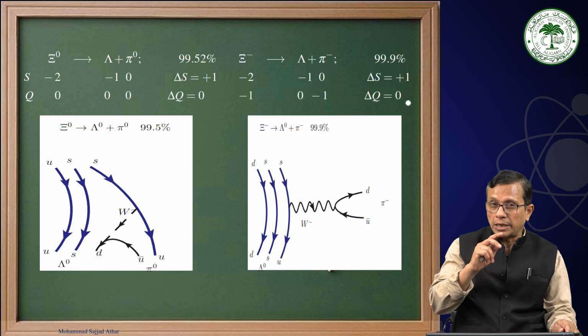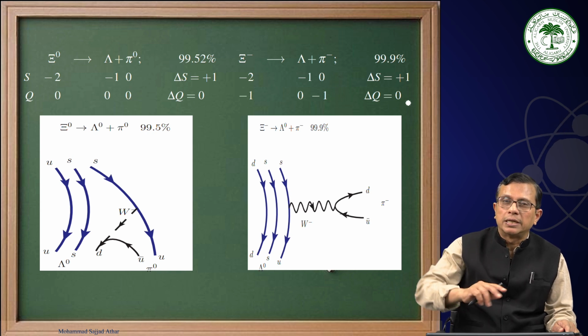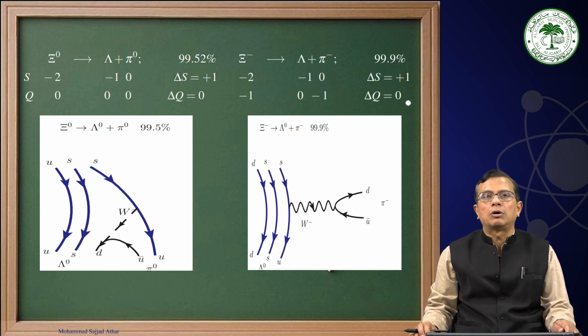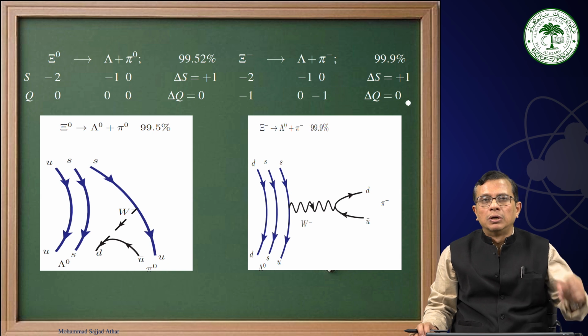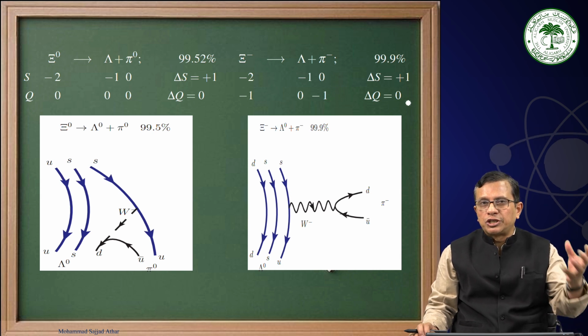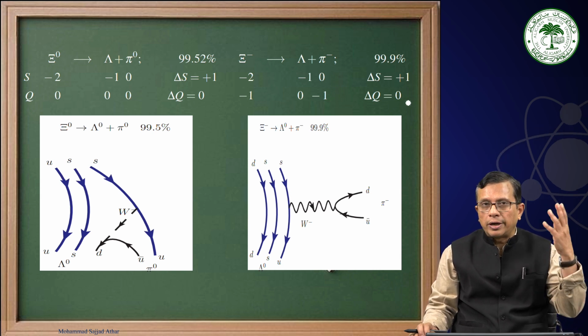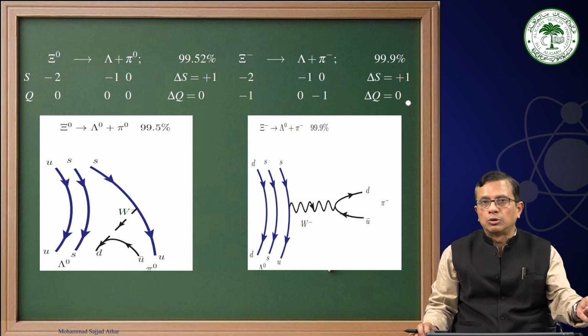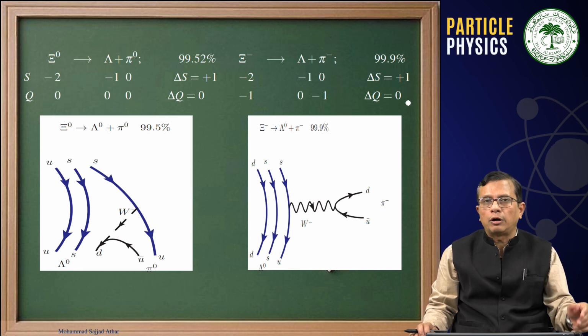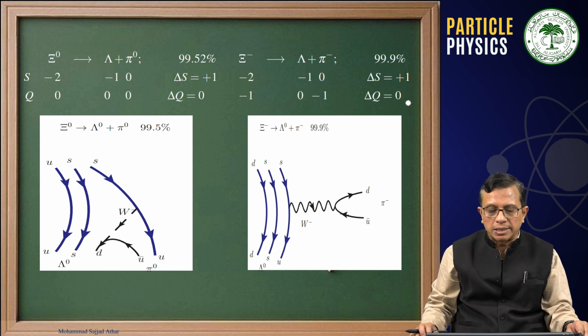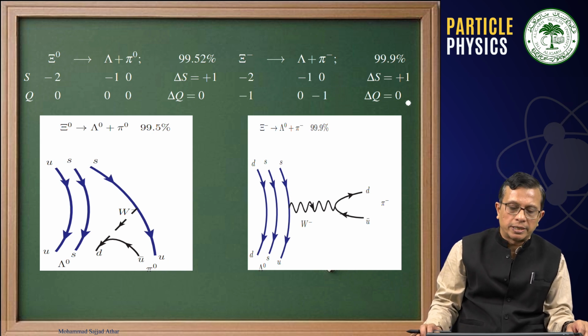Then in principle, forbidden does not mean that an exact conservation law is not allowing it. But if you talk about trillions of events, then also you are unable to observe even a single event of such decays, and that is why we are saying that these are forbidden decays.